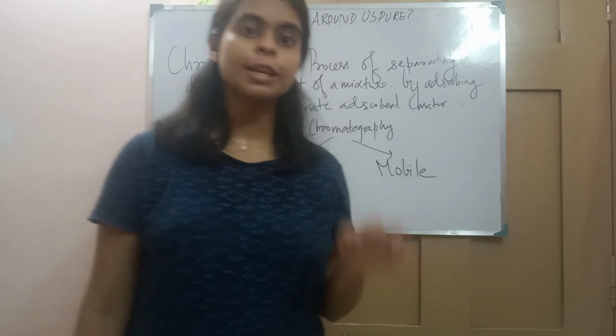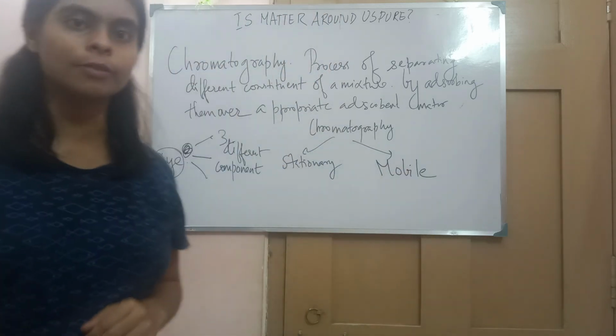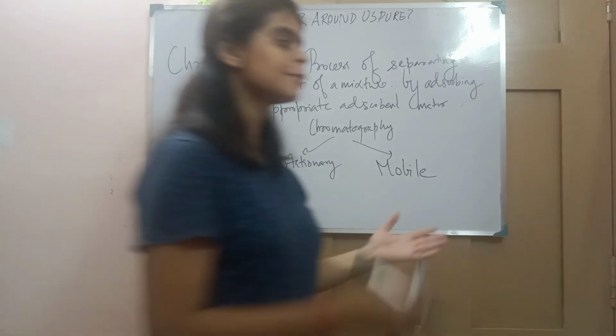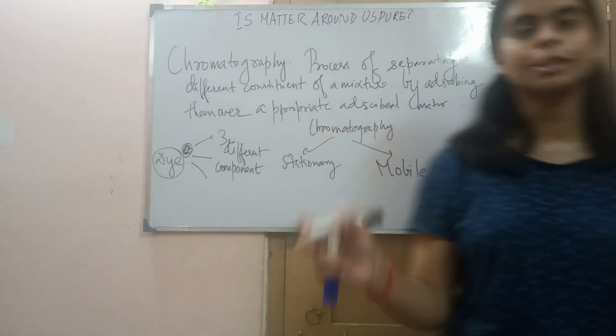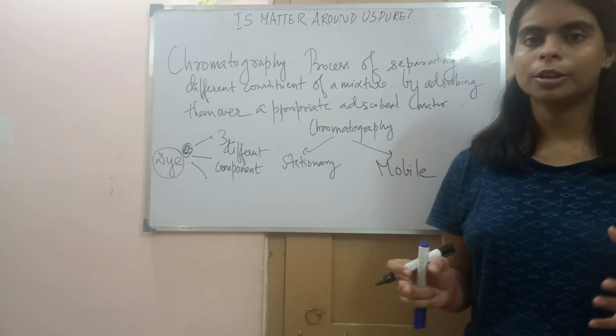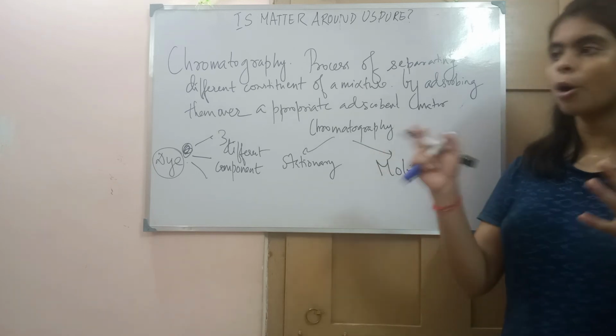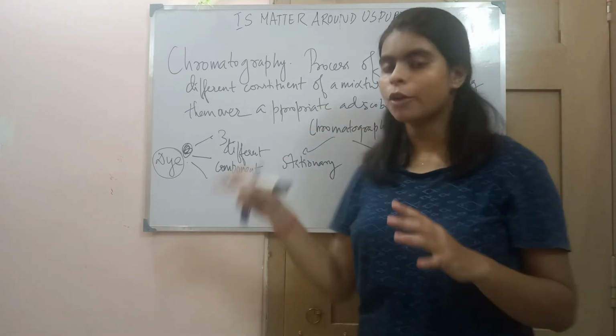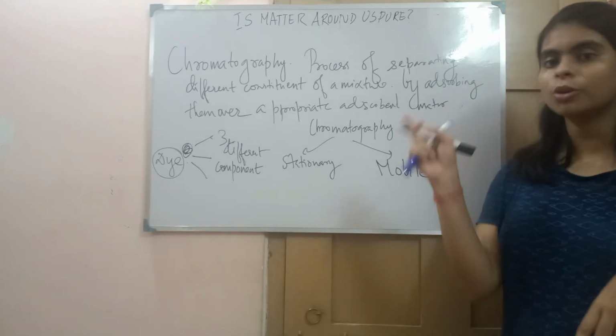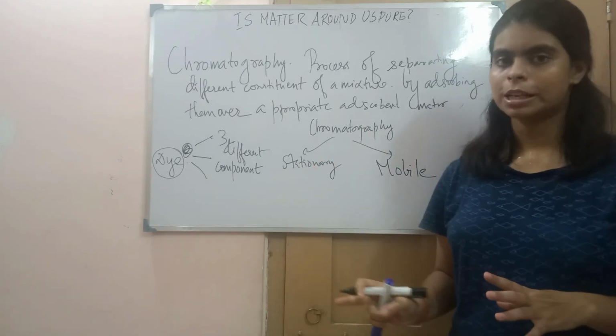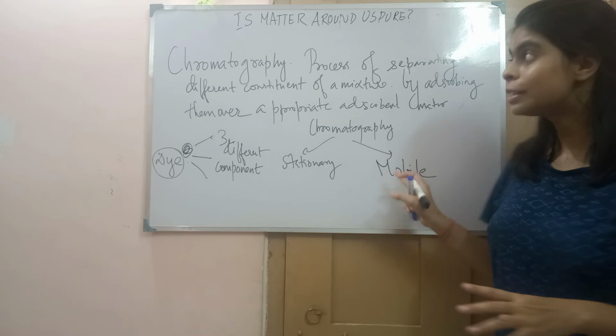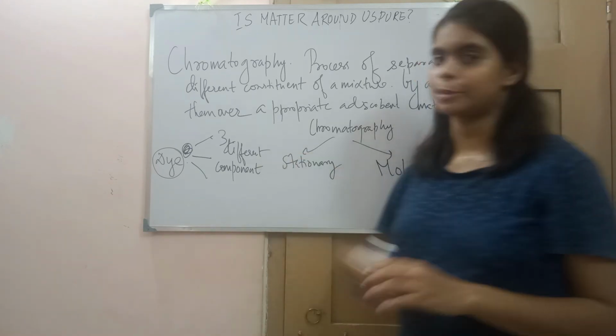Different components have different affinity towards the solvent. As I told you, certain components interact with certain solvents. Not all solutes dissolve in or interact with only one particular solvent. So chromatography works on that principle.